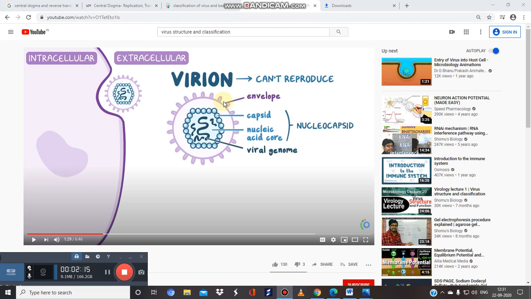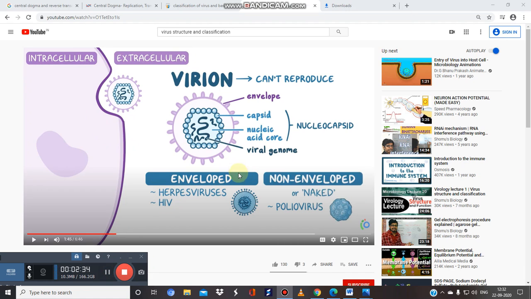We have covered that there are different types of viruses. Some are non-enveloped, like naked viruses, but some have an envelope as well. This is the phospholipid membrane envelope. Examples of enveloped viruses include HIV and herpes. The second class is the naked virus, which does not contain any envelope, they are devoid of any envelope. An example is poliovirus.